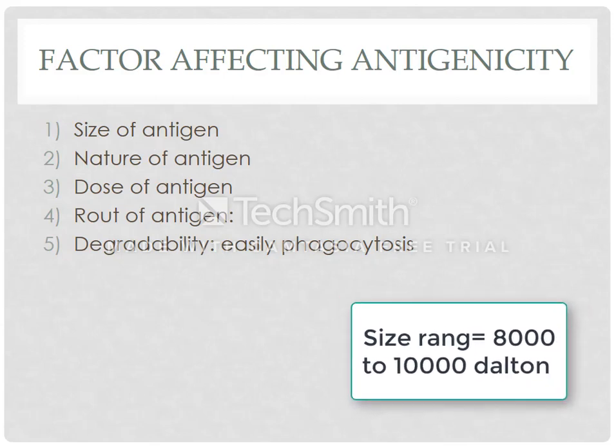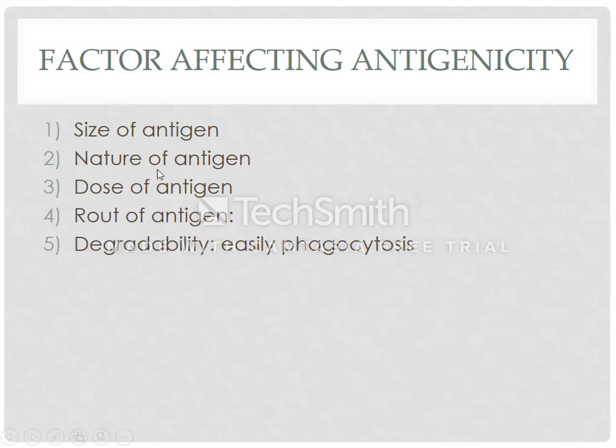The other factor is the nature of the antigen. Some antigens may be protein, some may be glycoprotein, and some may be polysaccharides or carbohydrates.